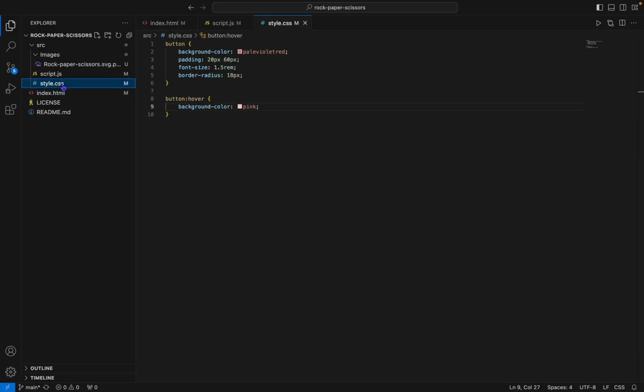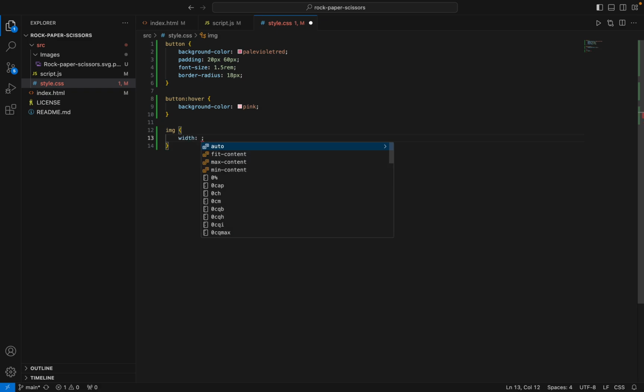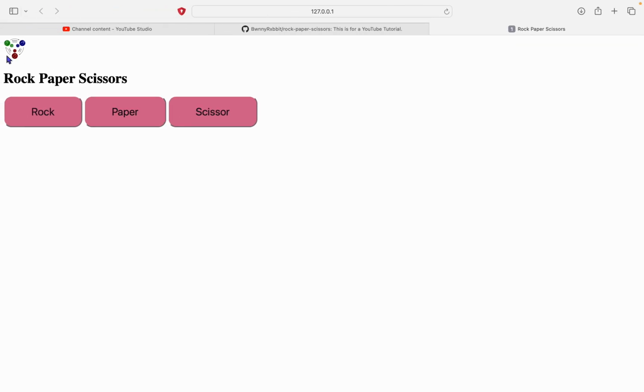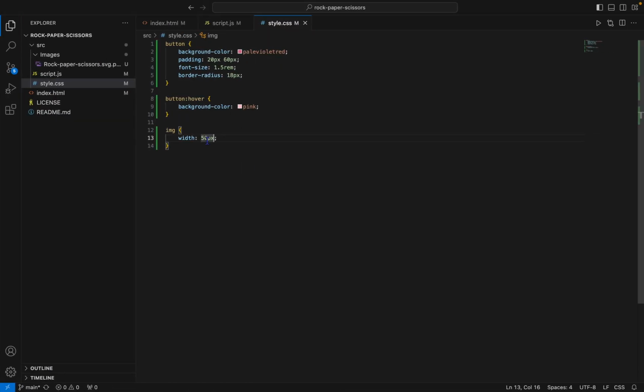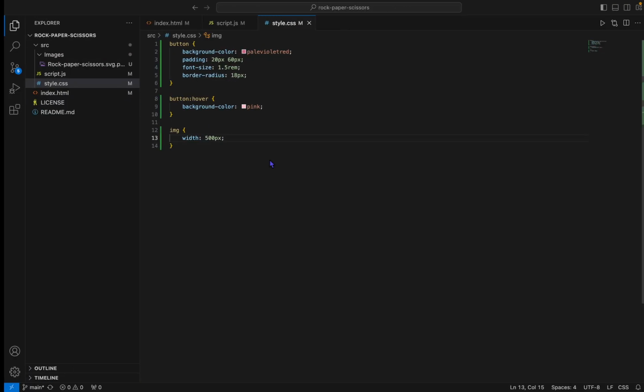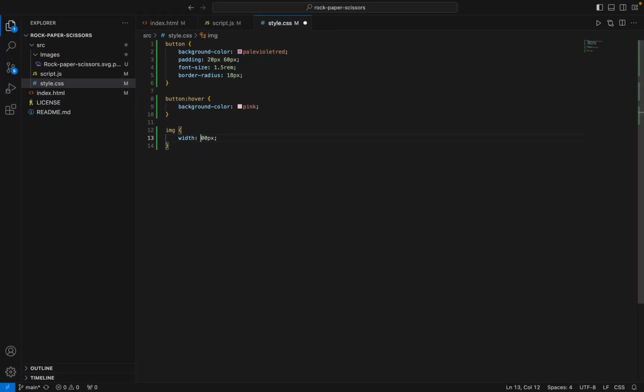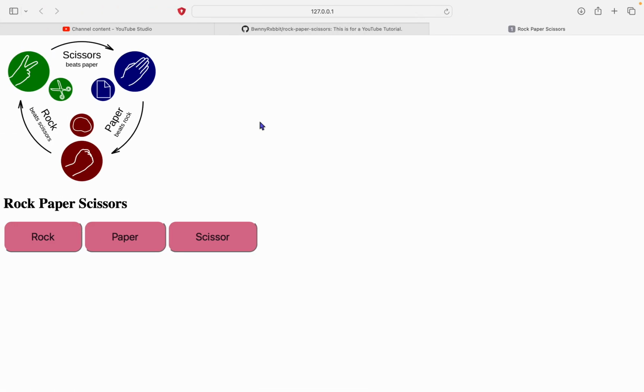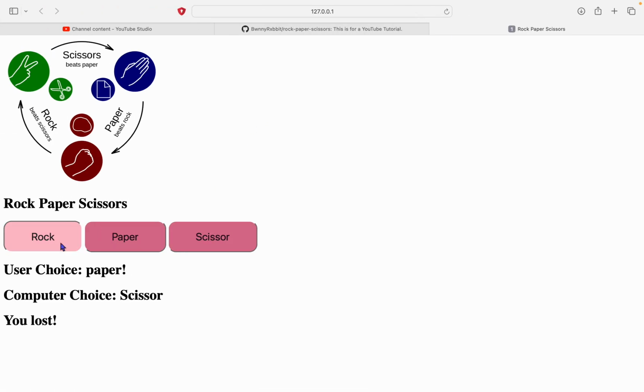So go over to the CSS file, how about that? Oh, that's a bit too tiny. About 500, that might be a bit, yeah, 350, that would look right. Yeah, so this is it.